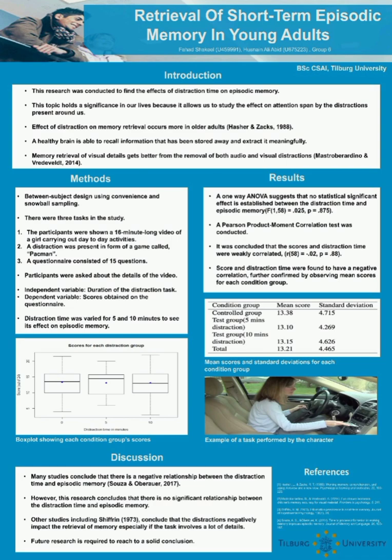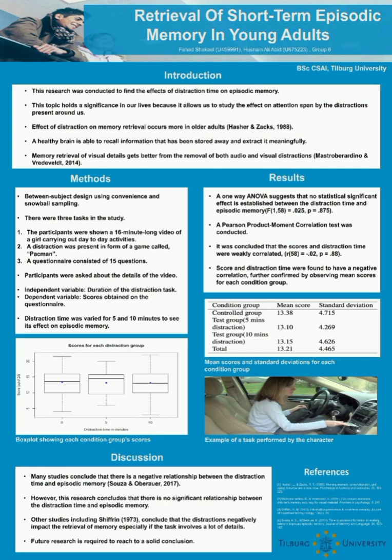Moving on to the results, a one-way ANOVA was conducted to evaluate if variation in distraction time would lead to a different score. Results from the analysis did not show a main effect for distraction time on the score, with an F statistic of 0.025 and a p-value of 0.875.